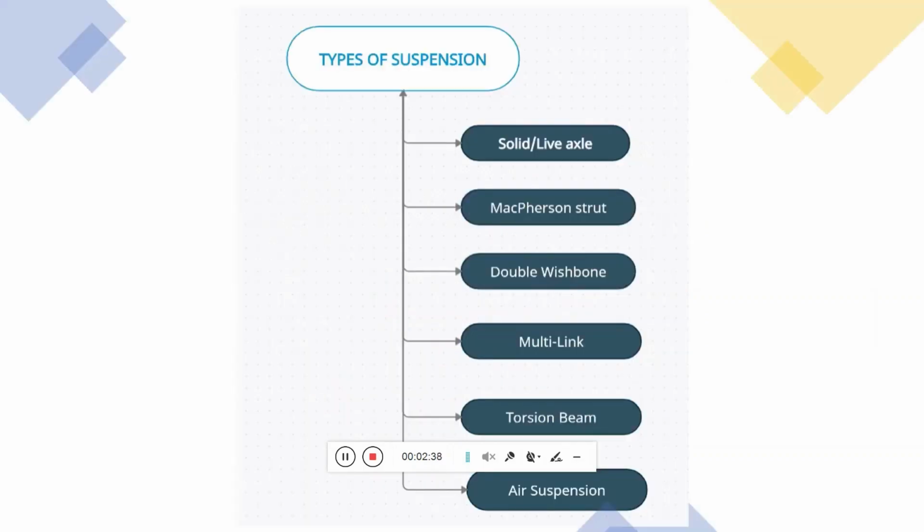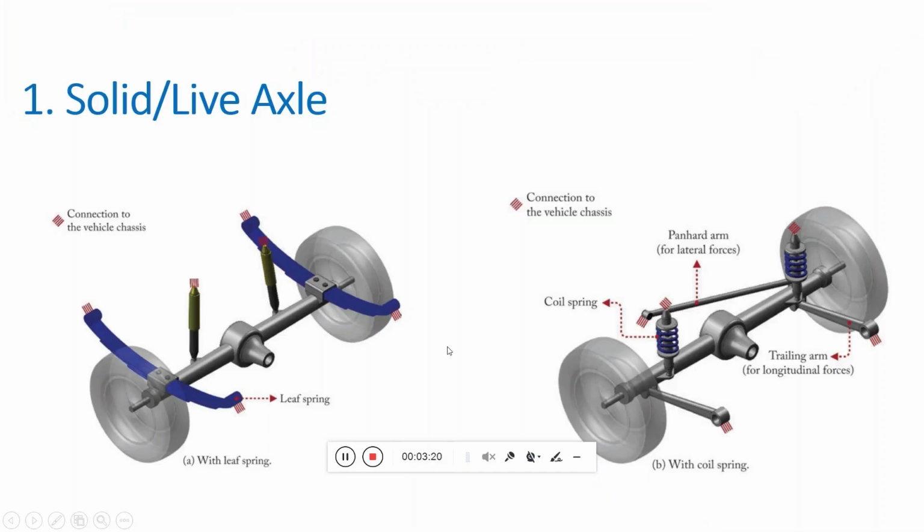Now, we will look at the types of suspension. Basically, there are 6 or 7 types of suspension. These are solid or live axle, McPherson strut, double wishbone, multi-link, torsion beam, air suspension, and one more called hydraulic suspension. So, first of all, we will see the solid or live axle.